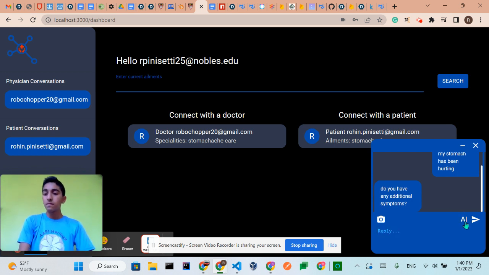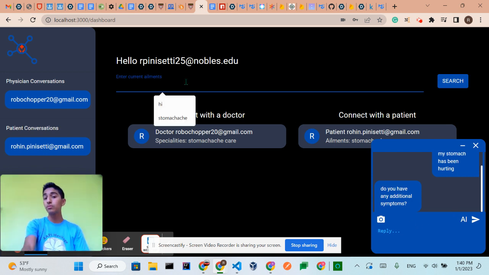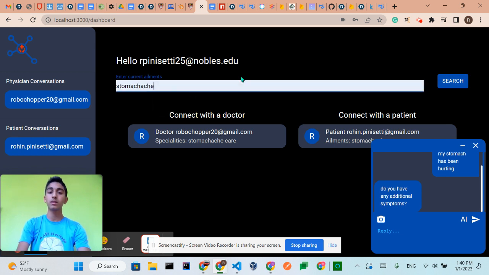Now, additionally, if a user wants to find more, they can filter through the other doctors and patients by entering their current ailments. So if I say stomach ache, search, then obviously there's only one doctor and one patient, so the people who show up remain the same. But as a user, you'll be able to filter through the other patients and doctors and find the appropriate care that you need.